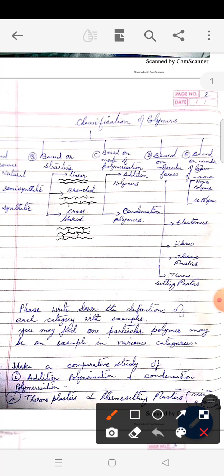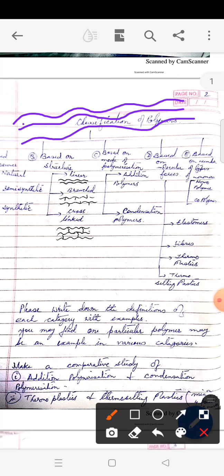The second way of classification is based on structure. As you know, each polymer is made up of a long chain of small repetitive units. If the chains are linearly arranged, one chain placed next to the other like this, then this kind of structure is called linear structure. In some polymers there are branches, so they are called branched polymers.